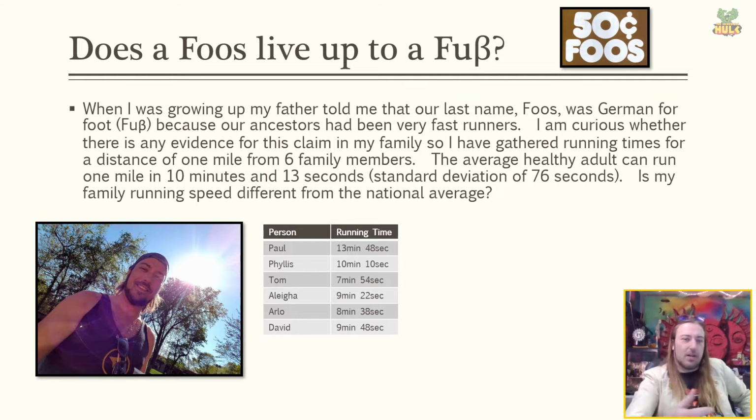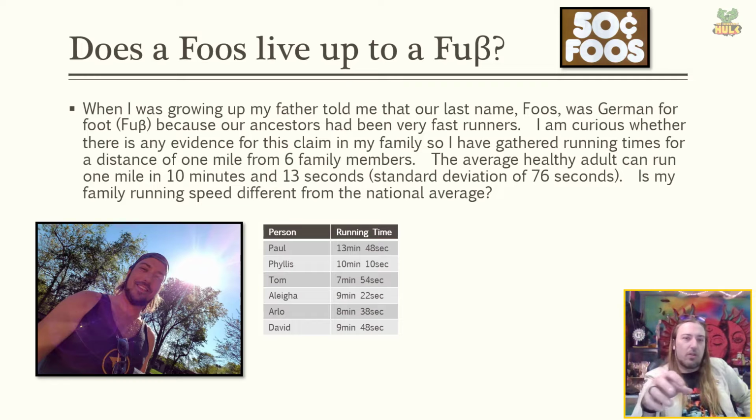The population. Now, the only way I could figure out the national average on running the mile was literally just to Google the national average in running the mile. So don't hold me to this actually being an authentic national average. We're just going to treat it like one for the purposes of this example. So what I found, the national average would be 10 minutes and 13 seconds. This comes with a standard deviation of 76 seconds. So we know the population average and the population standard deviation. Those are prerequisites for a z-test. So we have them, good, we can run a z-test.